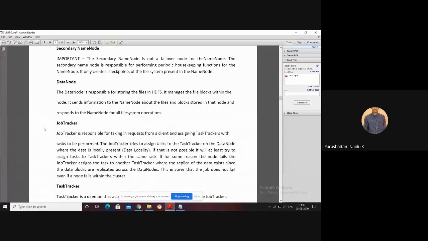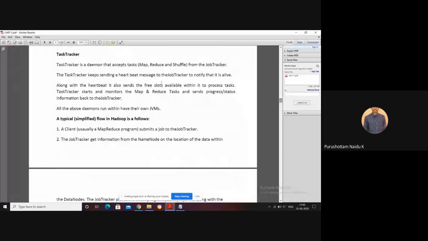Job tracker: responsible for taking requests from the client and assigning task trackers to each task to be performed. That is the job tracker. The task tracker daemon accepts tasks from the job tracker, processes the data, and sends heartbeat messages to the job tracker.